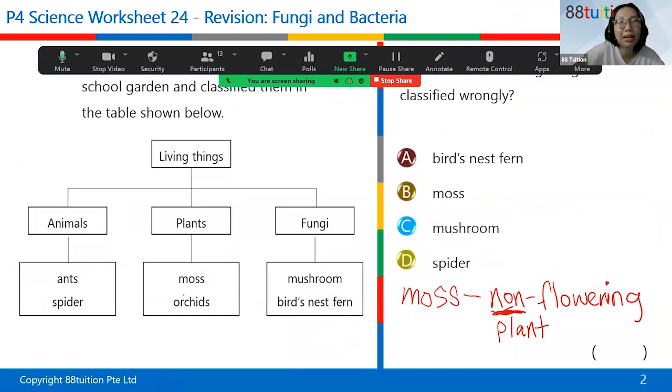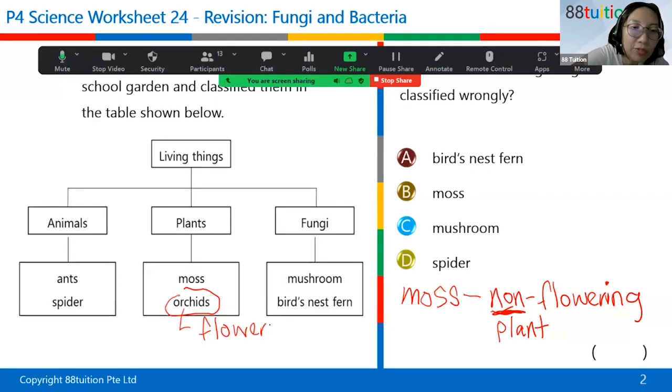Orchid is obviously a plant, and orchid, everyone knows, is a flower. So orchid is a flowering plant. Let me write here. This one is a flowering plant, obviously, because orchid is in fact Singapore's national flower. It's a plant that can flower. So moss is a non-flowering plant, orchid is a flowering plant.